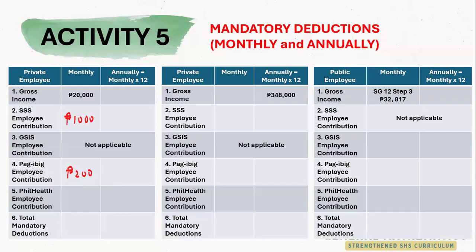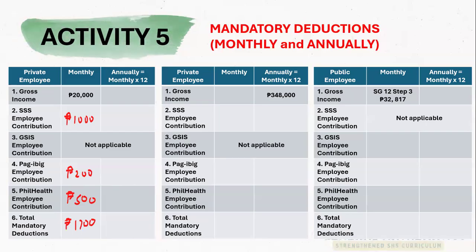Then we have for the PhilHealth, we get 2.5% contribution. So that's 0.025 multiplied by 20,000. So the answer is, very good, it is 500 pesos. Now we add the 1,000, 200, and 500 since GSIS is not applicable for a private employee. So the answer is 1,700 pesos.